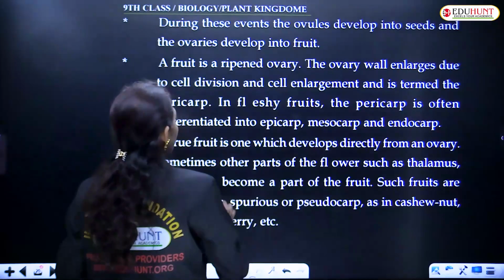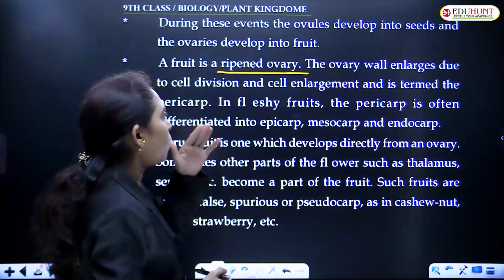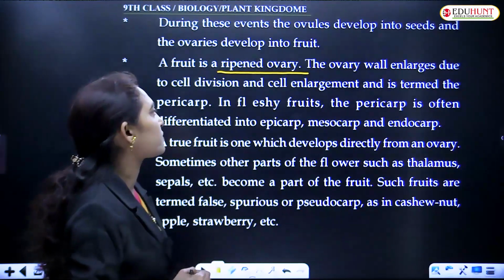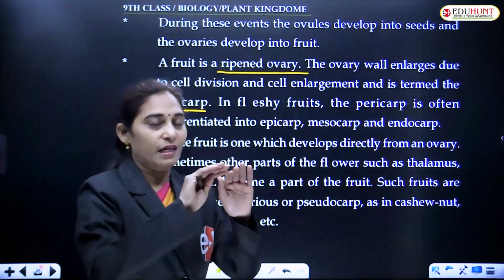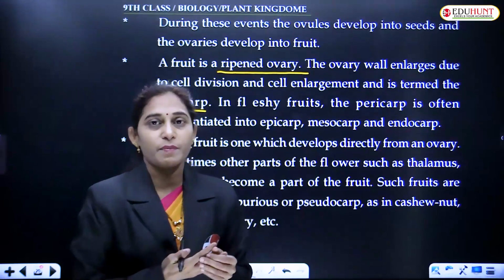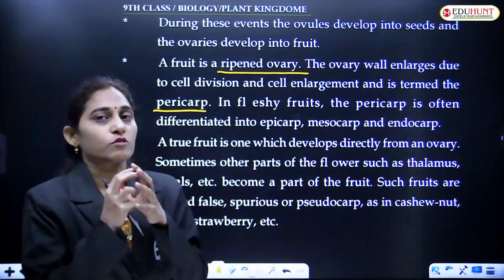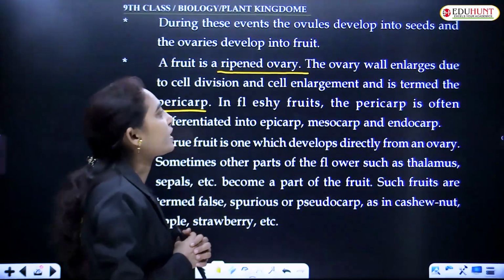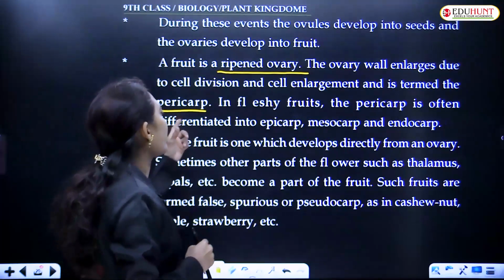It is the ovary. Ovary develops into the fruit. Ovary wall enlarges due to cell division and cell enlargement, and it is termed the pericarp. The layer surrounding the fruit is called the pericarp. Pericarp ante ఫ్రూట్ చుట్టూ ఉండే మనం తొక్కలు అంటాం కదా, సో దాన్ని పెరికార్ప్ అని అంటాం. ఫ్రూట్ చుట్టూ ఉండే ఆ లేయర్ని పెరికార్ప్. వాల్ ఆఫ్ ద ఓవరీ డెవలప్స్ ఇంటూ పెరికార్ప్.